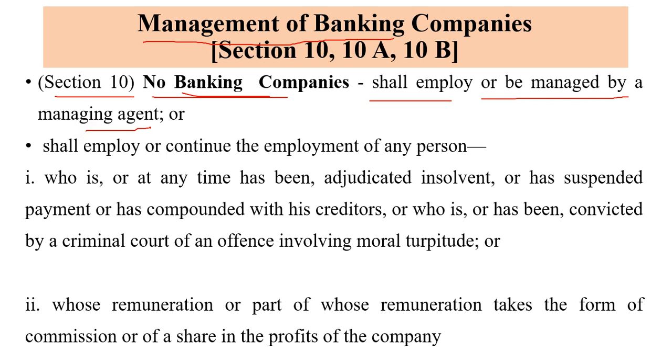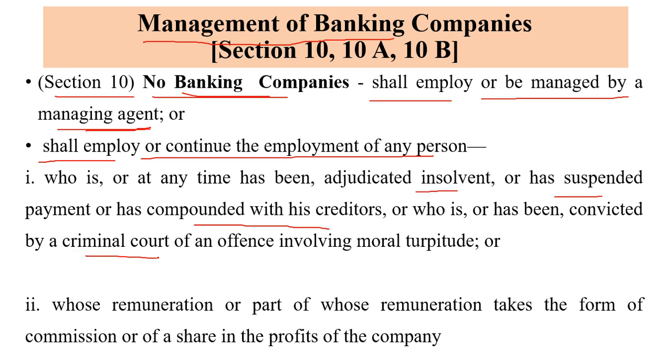Second, no banking company shall employ or continue the employment of any person if that person is insolvent or bankrupt, or has suspended payment, or has compounded with his creditors, or has any criminal record as per the court.